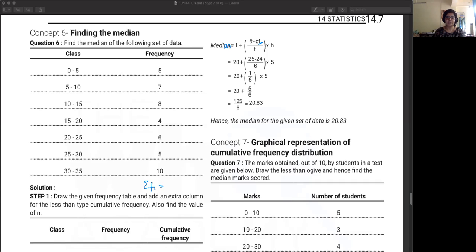So let me add another column here and find out what is the CF. So 0 to 5, less than 5, cumulative frequency will be what? 5. 0 to 5, all of them are less than 5, no?